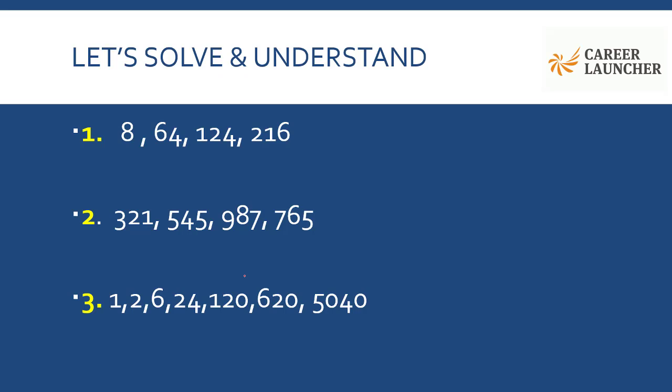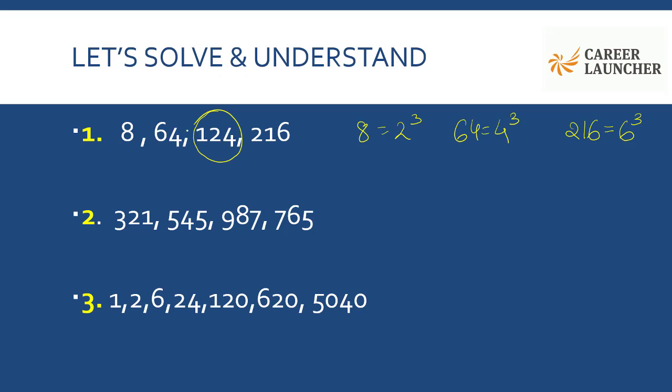Let's see which one is not. So we know 8 is 2 cube, 64 is 4 cube, 216 is 6 cube. But 124 sadly is not a cube of any number. So this is the odd one out for me here. So my answer has to be 124 here.